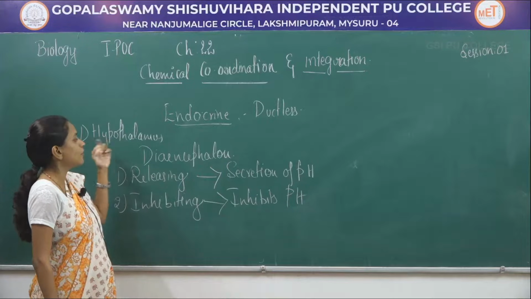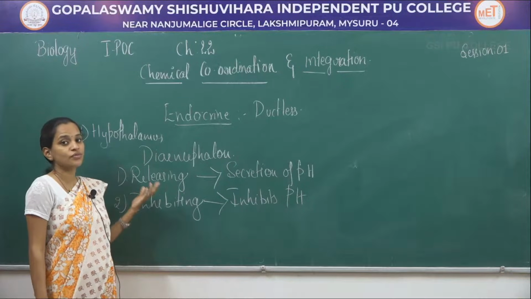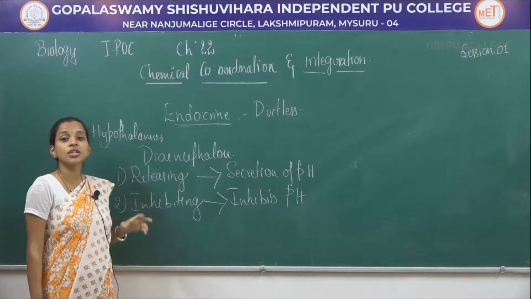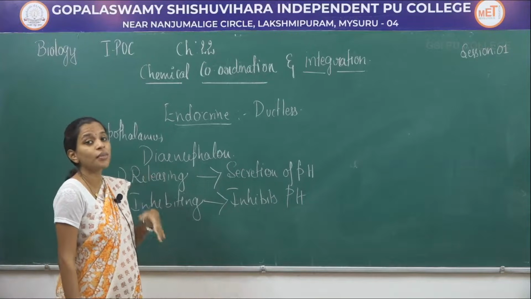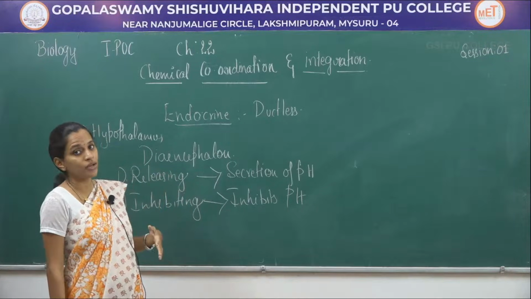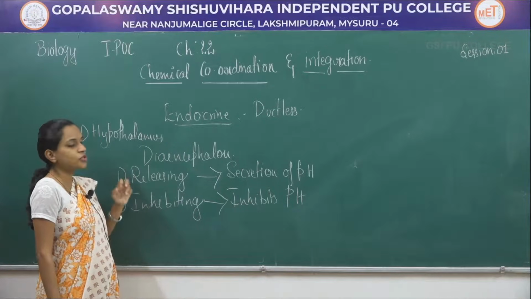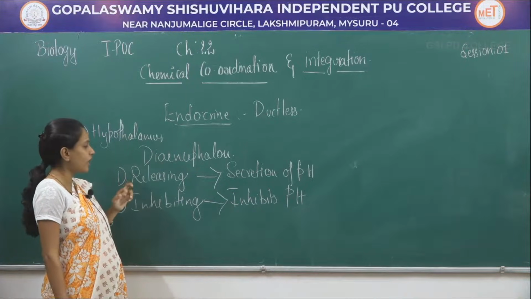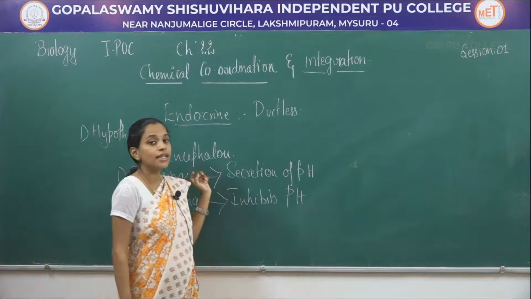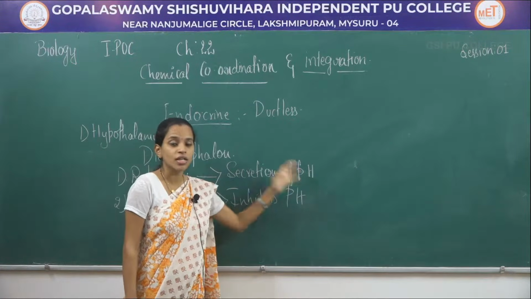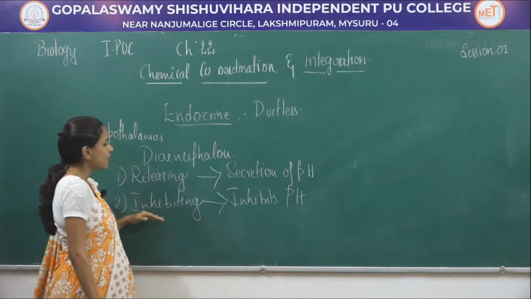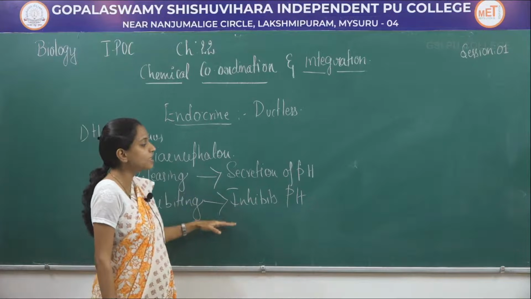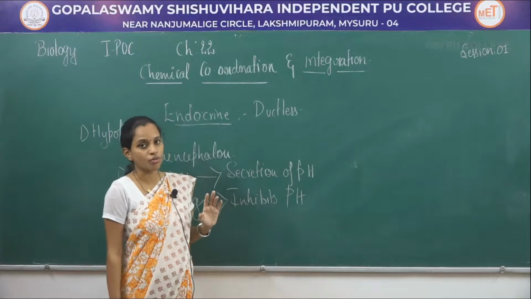So here hypothalamus is present at the base of the diencephalon. Its function is to control the pituitary gland from either releasing hormones or inhibiting hormones. There are two types of hormones produced by hypothalamus, that is releasing hormone, which helps in secretion of the pituitary hormones, whereas inhibiting hormone inhibits the release of pituitary hormones.